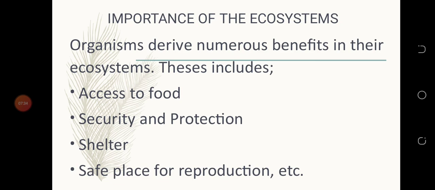Three, you must have shelter. That's the importance of the ecosystem. Shelter, a place you take rest at, a place where you can say, this is where I go and sit or sleep. Okay, now, a safe place for reproduction. It must be a safe place for you to what? Reproduce, to give birth. Okay.